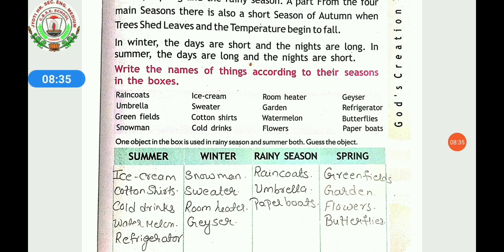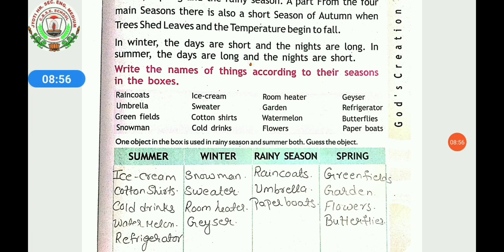Next word is umbrella. In which season are we using an umbrella? Yes, we are using it in the rainy season. So, we will write it under the rainy season. Next is green field. In which season do we see the green field? In spring. So, we will write green field under spring.